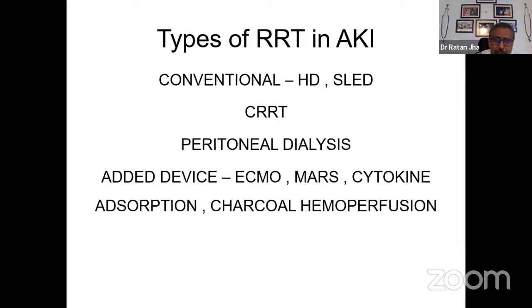Peritoneal dialysis is also one form of dialysis which can be offered in a patient who has bleeding tendency or where the machines are not available. Added devices like ECMO, MARS, cytokine adsorption, and charcoal hemoperfusion could be utilized as appropriate in a situation of AKI with other associated problems in the background of CKD.